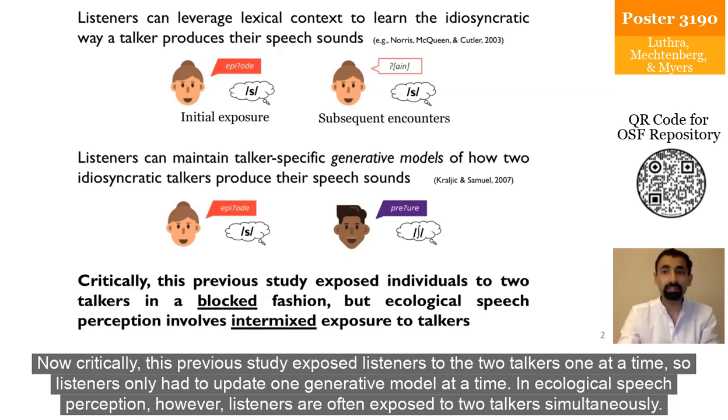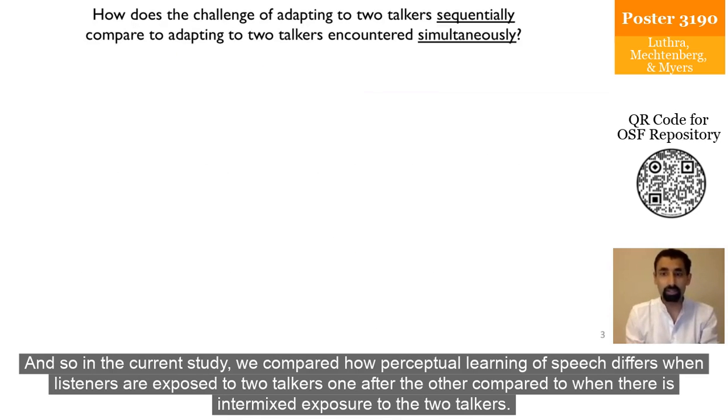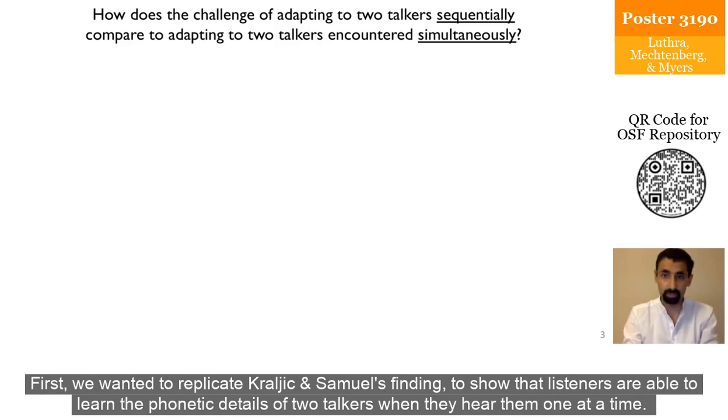Now, critically, this previous study exposed listeners to the two talkers one at a time, so listeners only had to update one generative model at a time. In ecological speech perception, however, listeners are often exposed to two talkers simultaneously. And so in the current study, we compared how perceptual learning of speech differs when listeners are exposed to two talkers, one after the other, compared to when there is intermixed exposure to the two talkers.